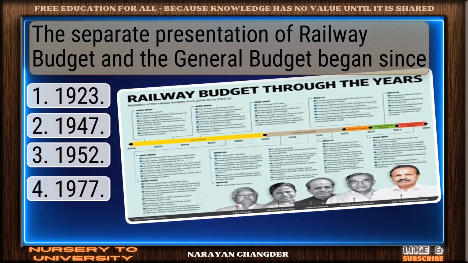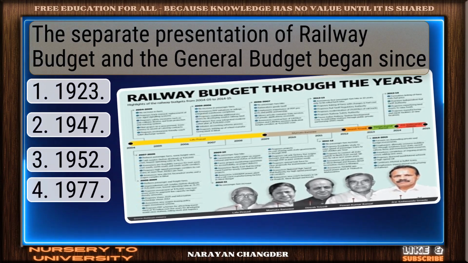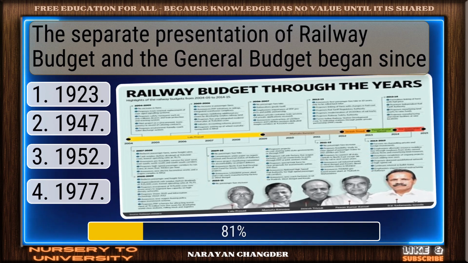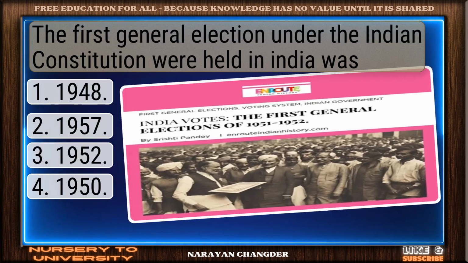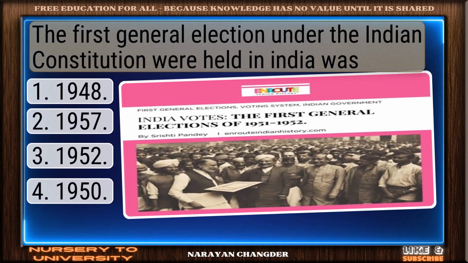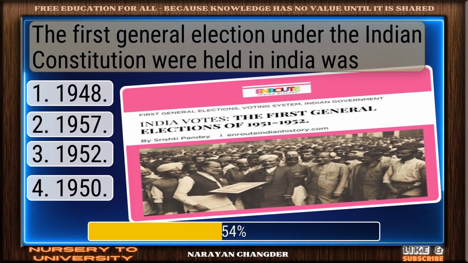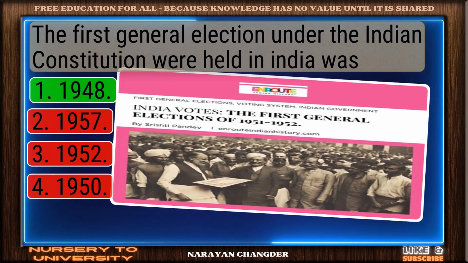The separate presentation of railway budget and the general budget began since... You chose 1923. Correct. The first general election under the Indian Constitution were held in India was... Well picked. 1948 is correct.